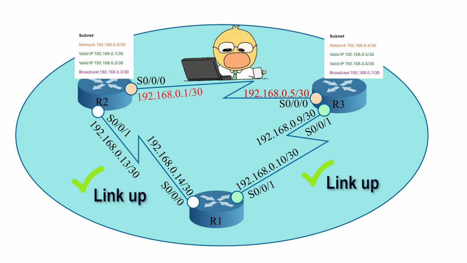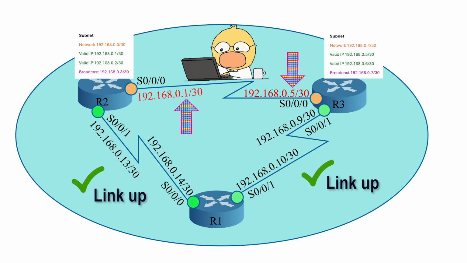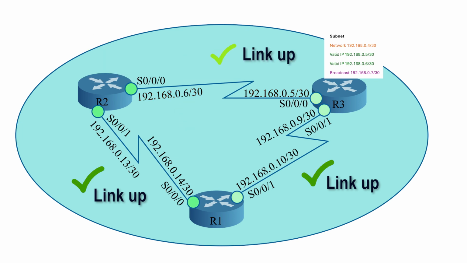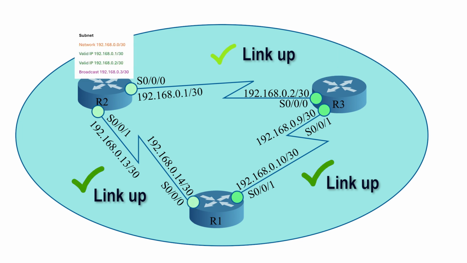To fix this issue, you must change the IP address of any of these interfaces. You can either change this IP address to 192.168.0.6/30 or this IP address to 192.168.0.2/30. After that, this link will come up.